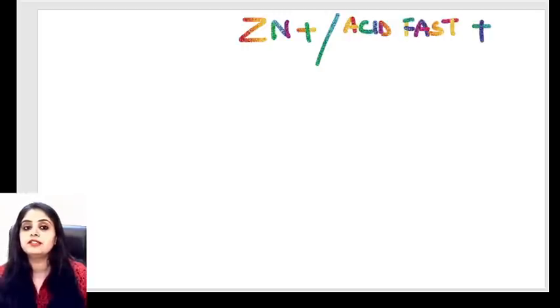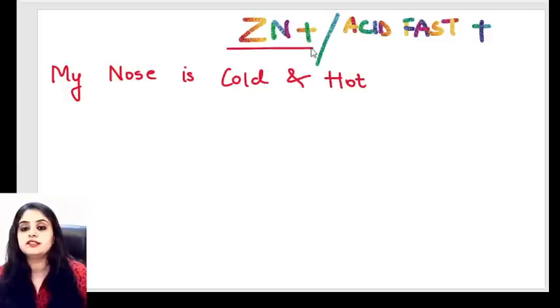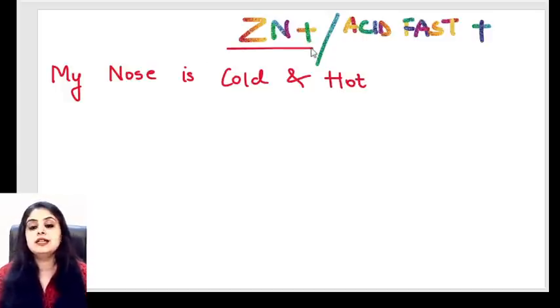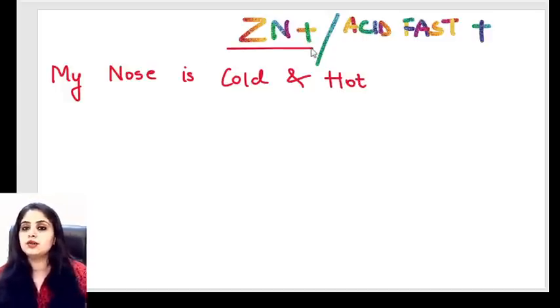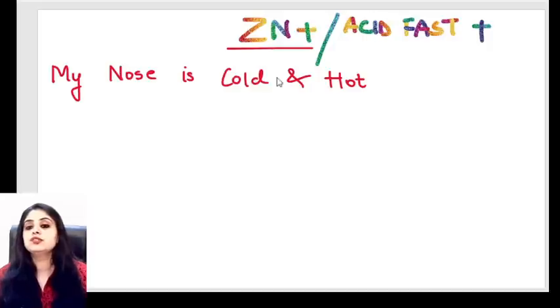Please remember there's a mnemonic for that: my nose is cold and hot. How did I make this mnemonic? Because ZN stain can happen with heating, the routine one, and ZN stain can happen without heating, the cold one. So we made the mnemonic, my nose is cold and hot.